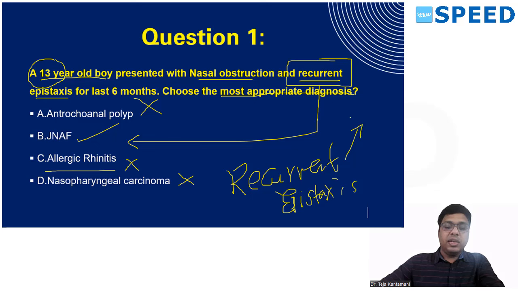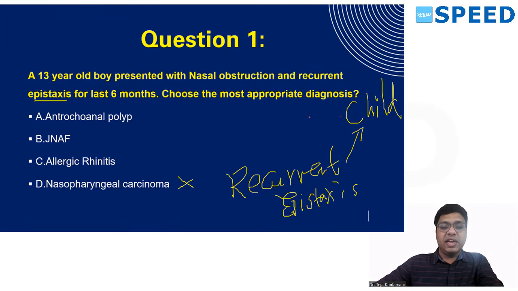One, in a child, it can happen due to an antrochoanal polyp or any infective polyp. Epistaxis is nothing but bleeding from the nose. It can happen due to any infective condition. One of the infective conditions that can cause it in a child is an antrochoanal polyp.